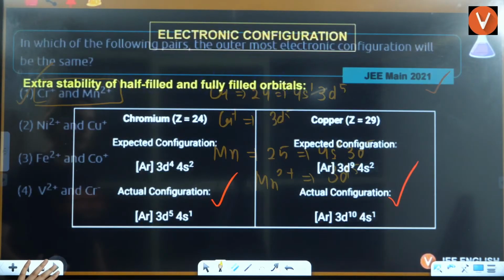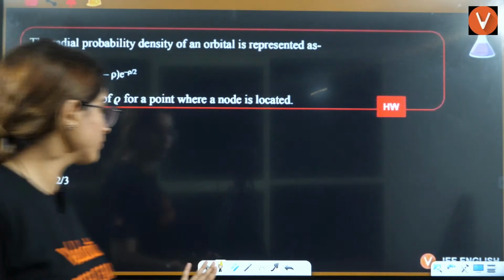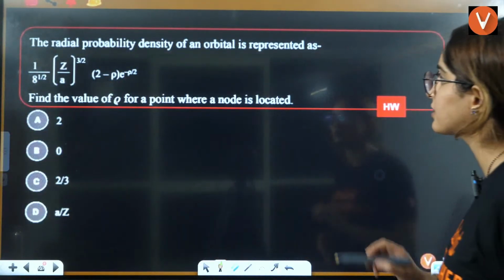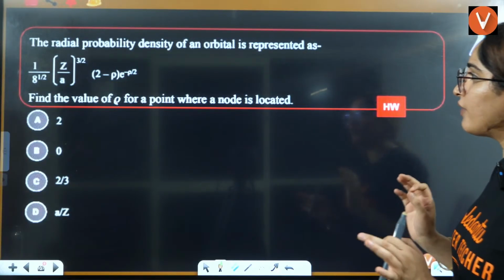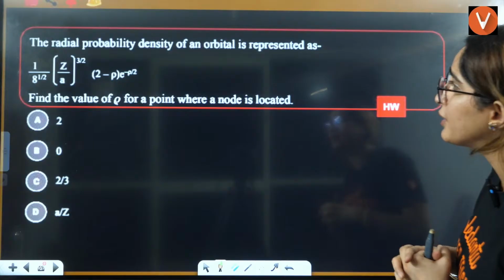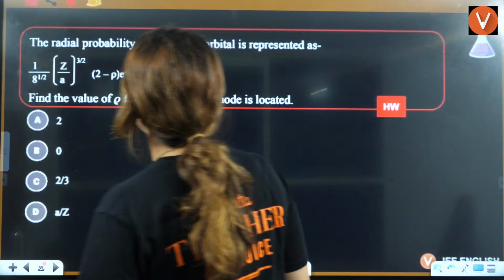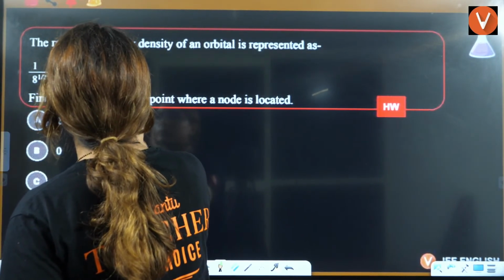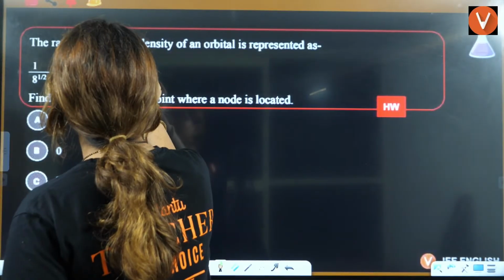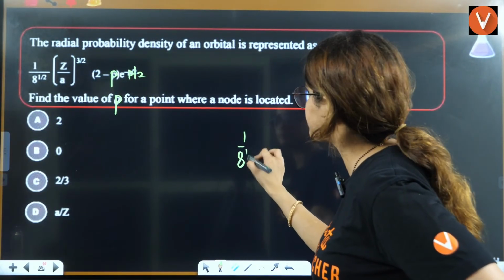Okay, so that's it for today. And guys, this is your homework. As you can see on your screen, radial probability function, they are asking you the value of this P. You have to find out. I'll just write it again.